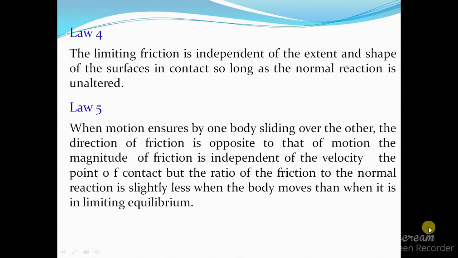Law 5. When motion ensues by one body sliding over the other, the direction of friction is opposite to that of motion. The magnitude of friction is independent of the velocity and the point of contact, but the ratio of friction to the normal reaction is slightly less when the body moves than when it is in limiting equilibrium.